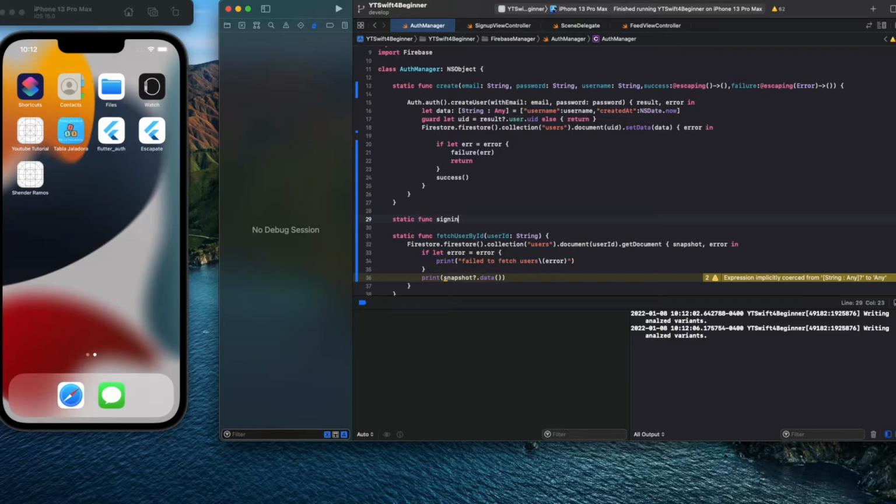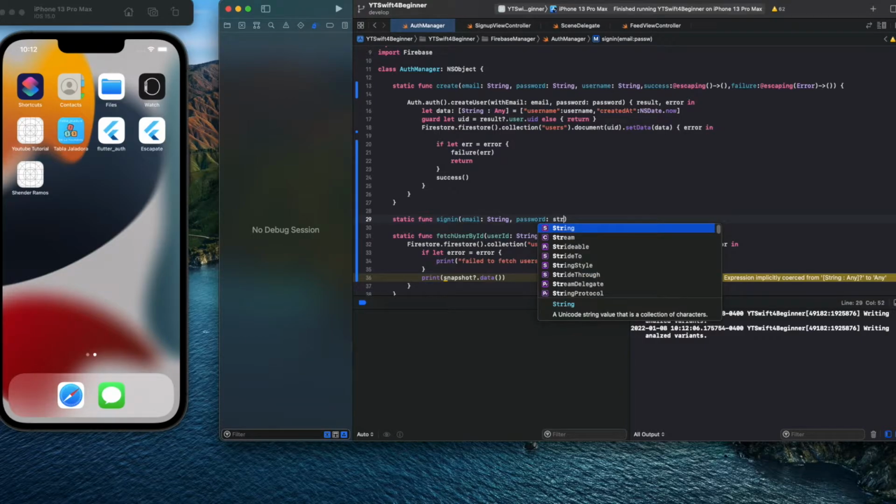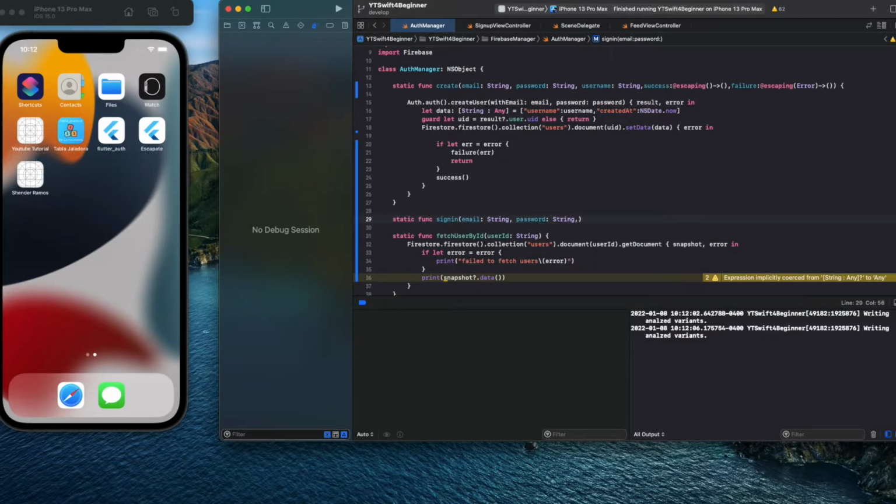Let's sign in with email, which is a string, and password, a string. Let's do the same thing on success. Okay, escaping as well.